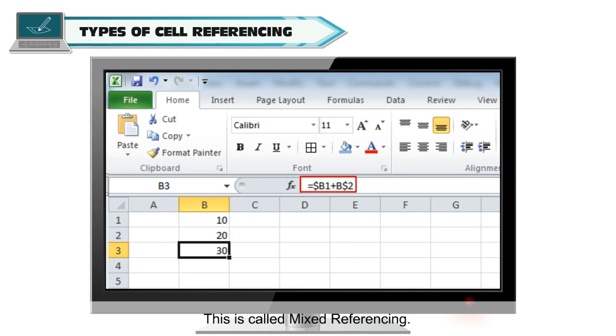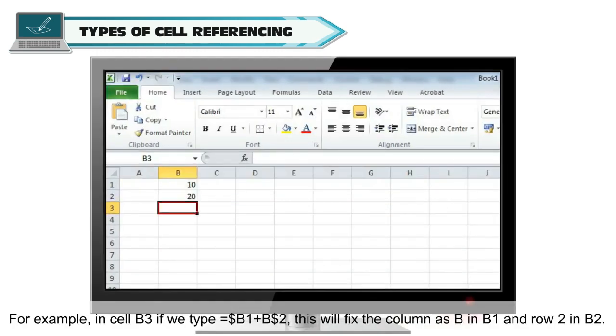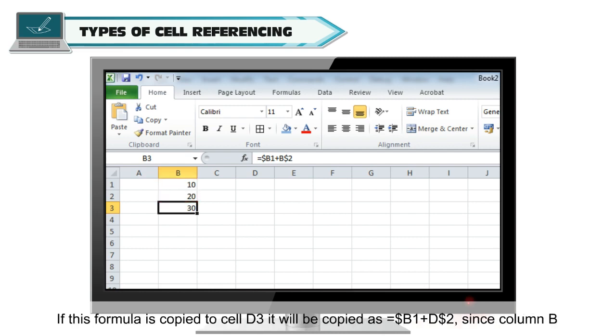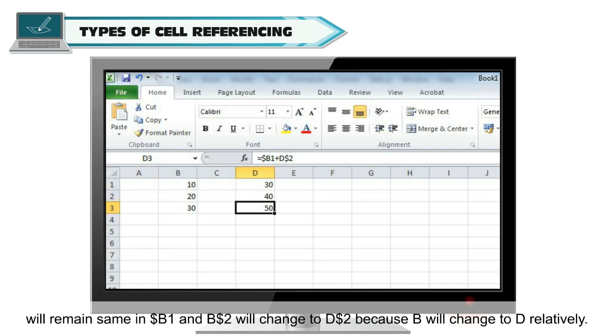Sometimes to write a formula, we use both relative and absolute referencing. This is called mixed referencing. For example, in cell B3, if we type =$B1+B$2, this will fix the column as B in $B1 and row 2 in B$2. If this formula is copied to cell D3, it will be copied as =$B1+D$2, since column B will remain same in $B1 and B$2 will change to D$2 because B will change to D relatively.